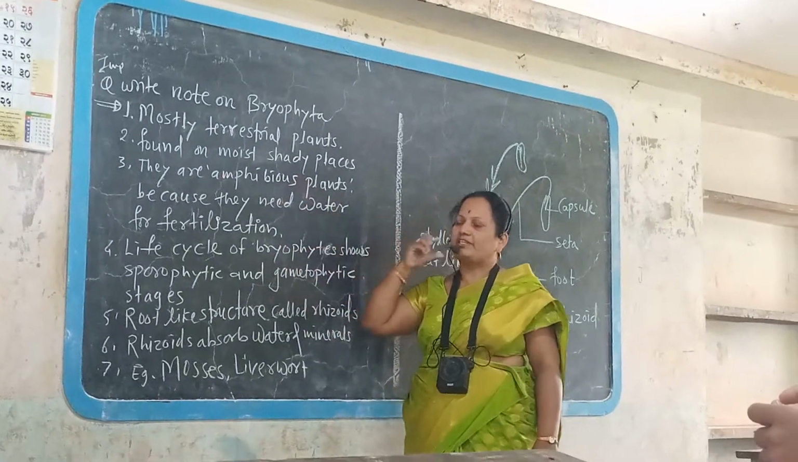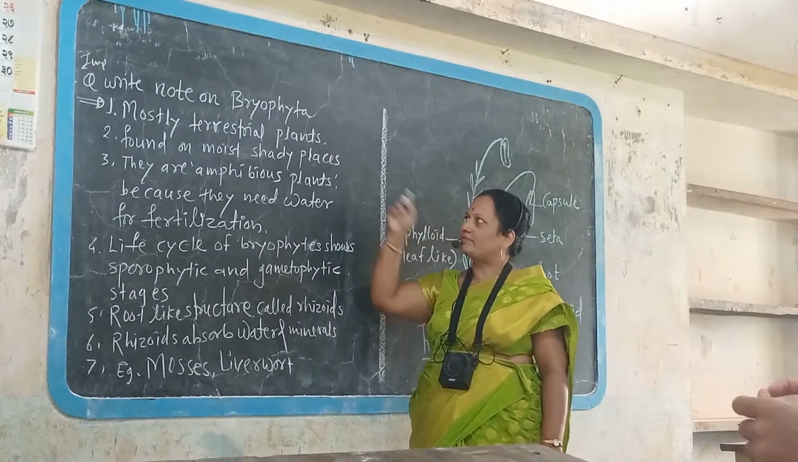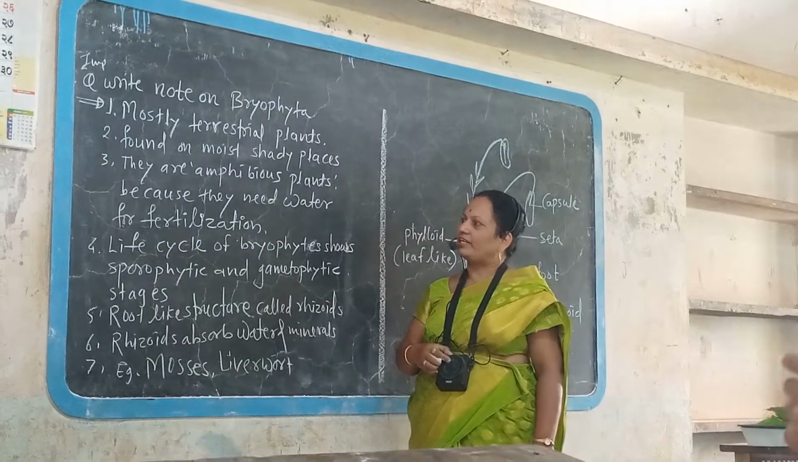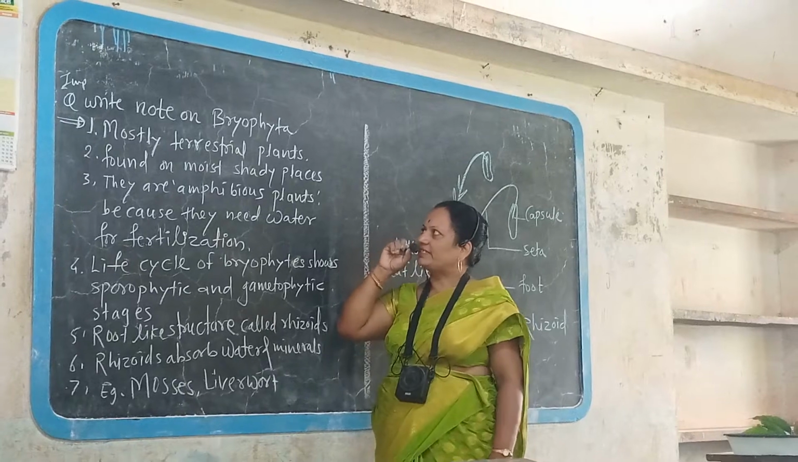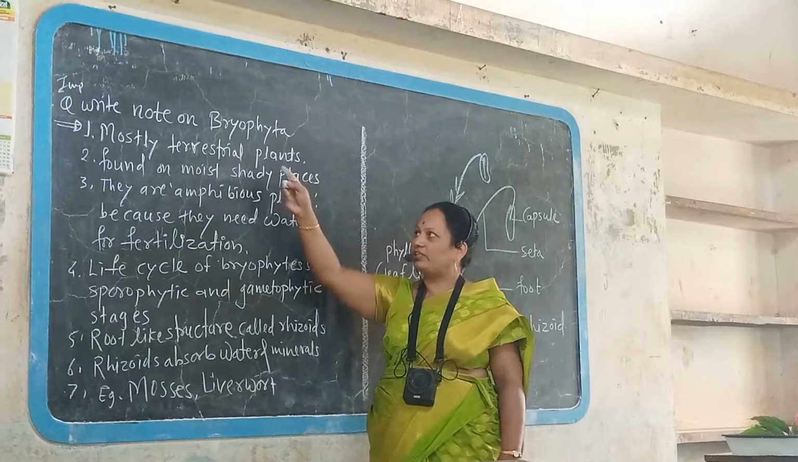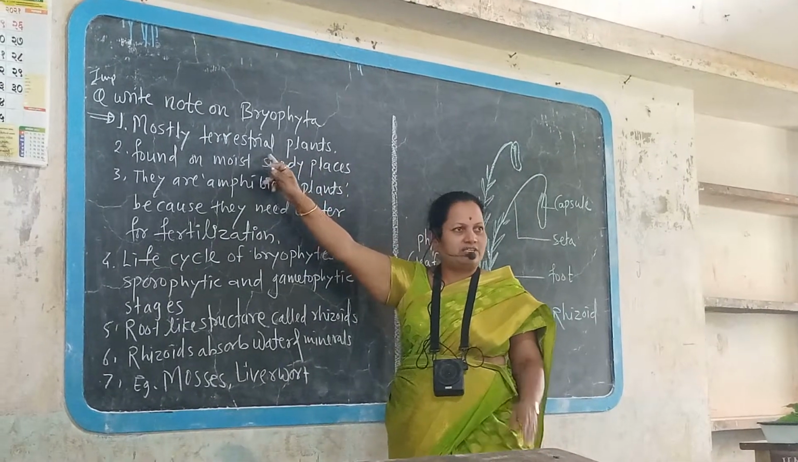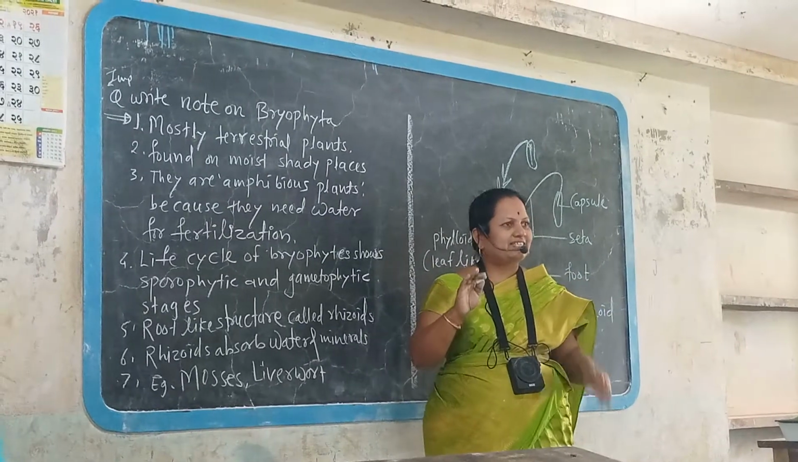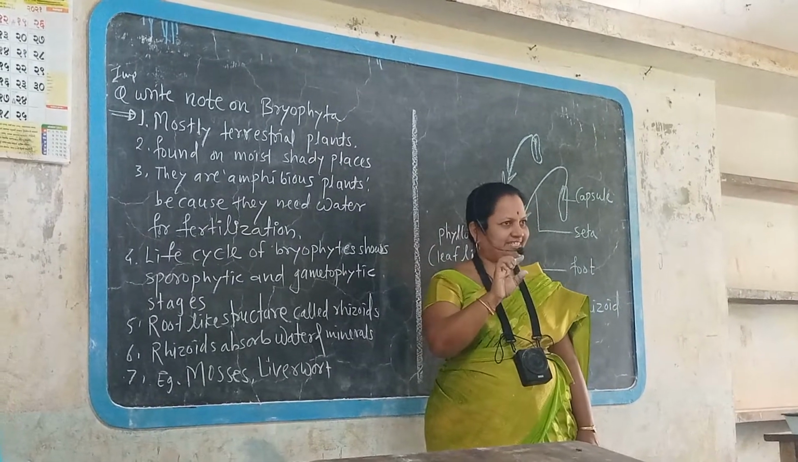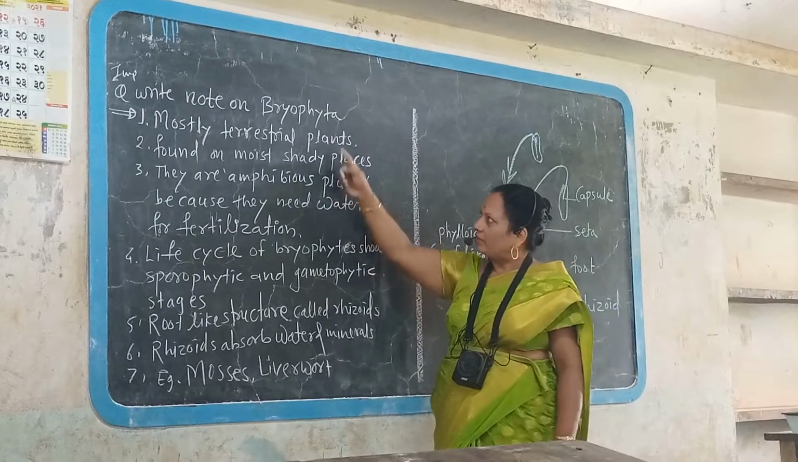The most important branch of plants is Bryophyta. Plants under Bryophyta are mostly terrestrial. That means they grow on the soil. Terrestrial means what? Grows on the soil surface. And aquatic means what? They grow inside the water. That is called aquatic.